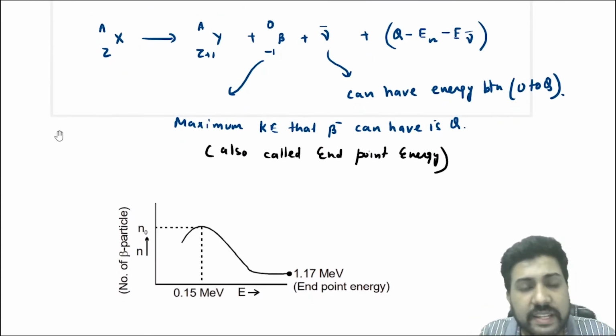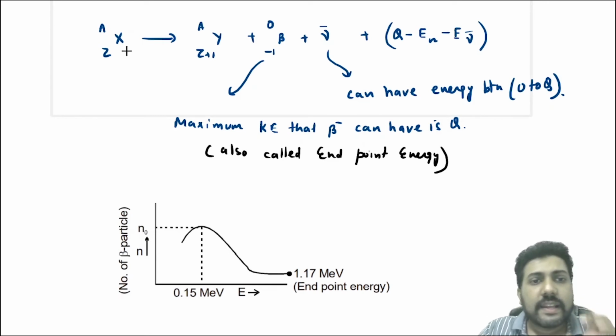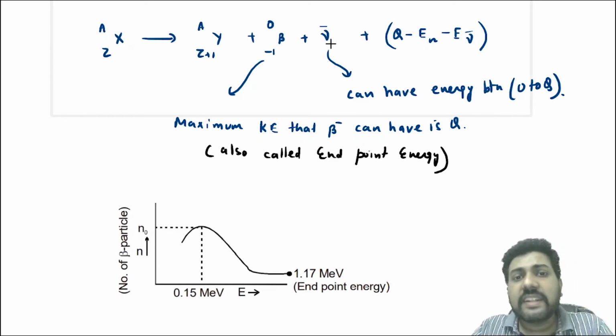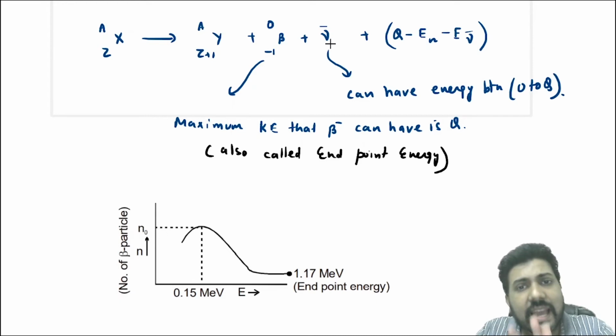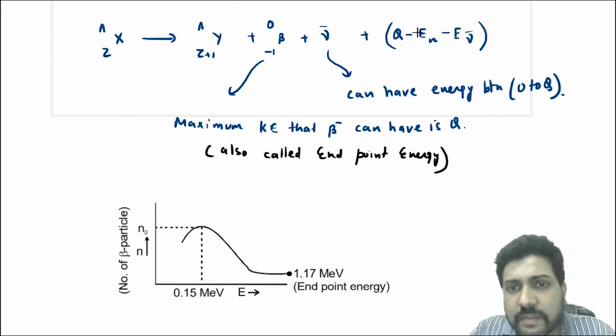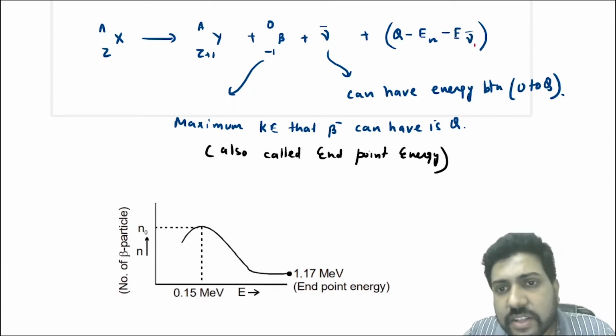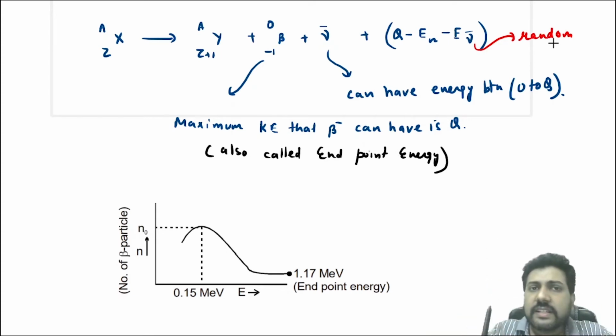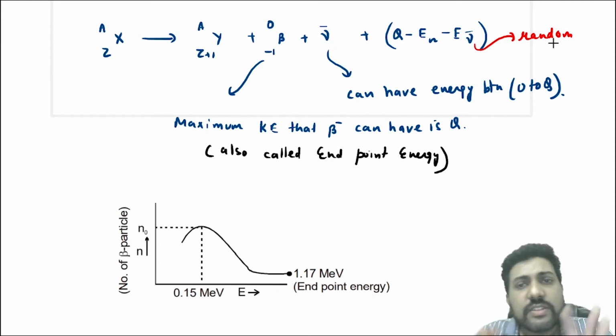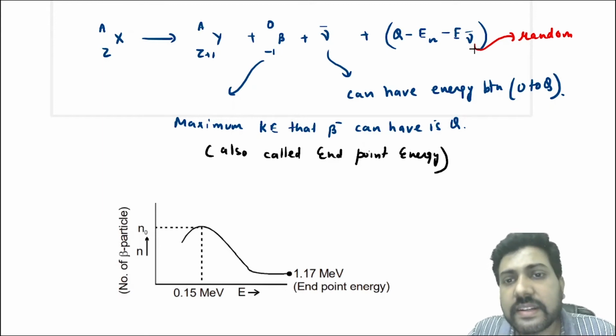Again I will explain thoroughly. See, this antineutrino can have any energy value between 0 and Q. Now the energy released here will be Q minus En minus the energy of the antineutrino, and the energy of the antineutrino is random. Initially we discussed the energy released in a nuclear reaction is Q minus En. Now it will be Q minus En minus the energy of the antineutrino. The energy of the antineutrino is random.